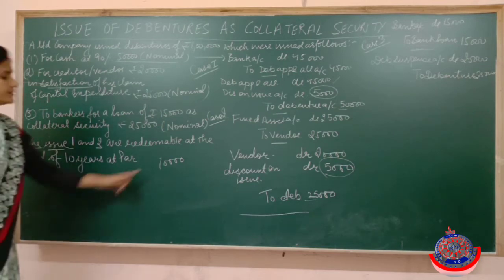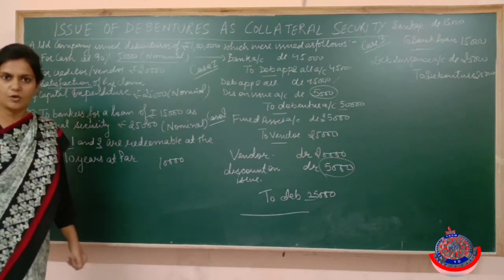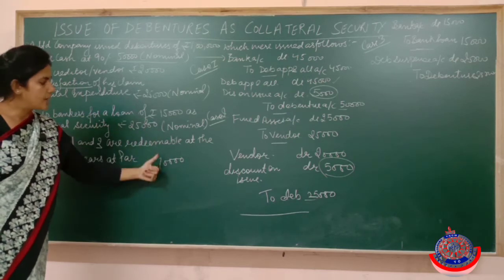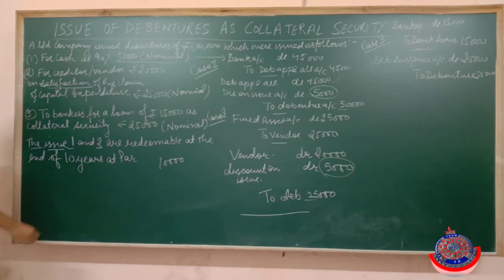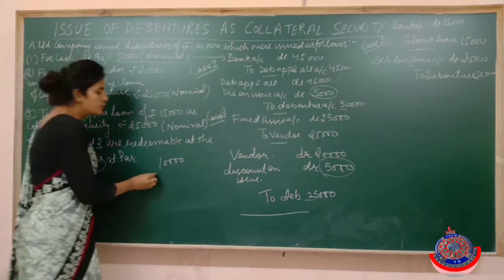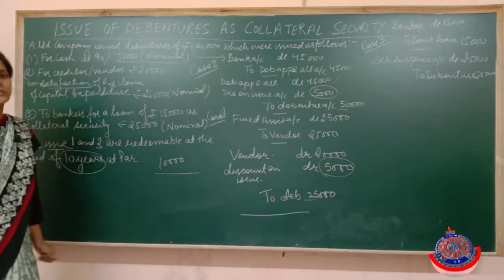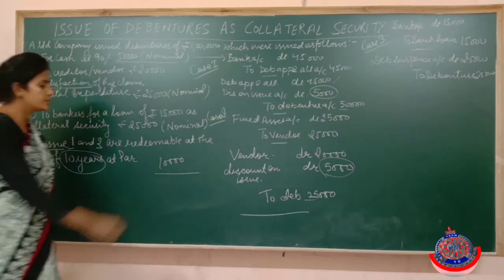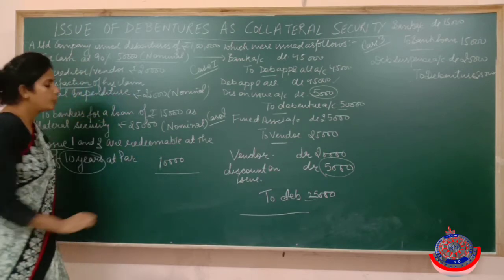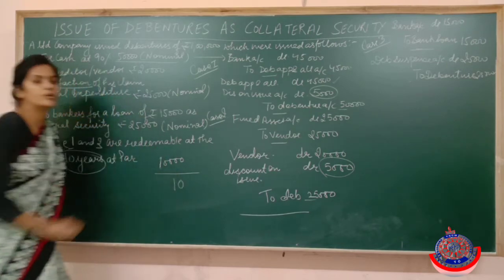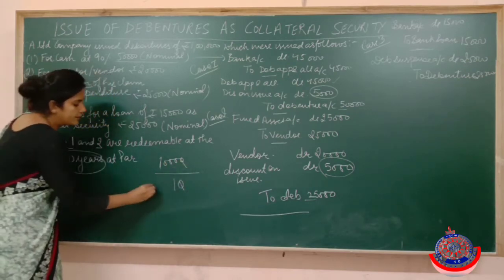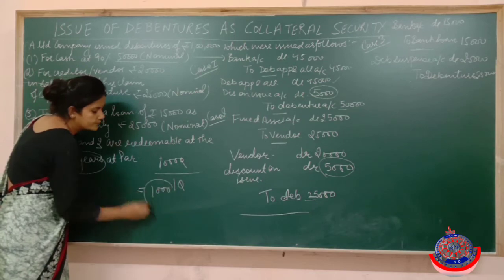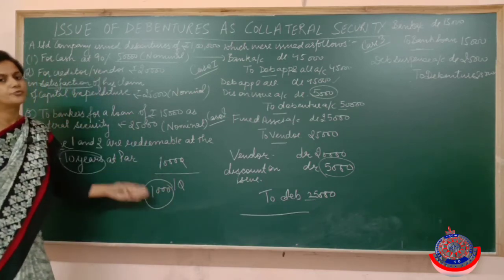As I told you, this discount on issue of debentures is a capital loss. इस कैपिटल लॉस को आपको रिकवर करना होता है डिबेंचर की लाइफ टाइम तक, और यहाँ डिबेंचर्स की लाइफ टाइम 10 years है. It means you have 10 years to write off this discount. So how are you going to do that? जितना भी आपका total discount है, you are going to divide it by the number of years in which you can write it off. It means every year you can write off rupees 1000. तो 10 years में आपके 10,000 write off हो जाएंगे.